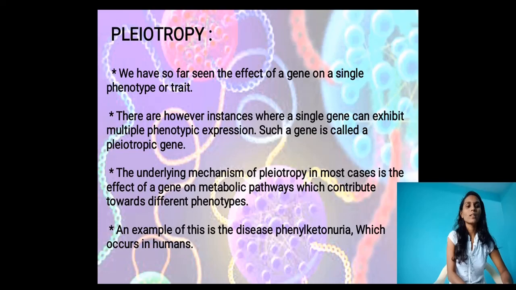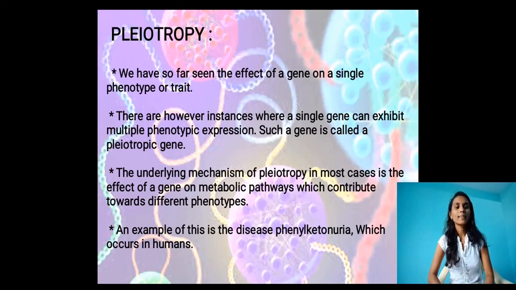We know that the effect of a gene on a single phenotype or trait comes through the law of dominance and the law of incomplete dominance. But in pleiotropy, a single gene can exhibit multiple phenotypic expressions. Very important.